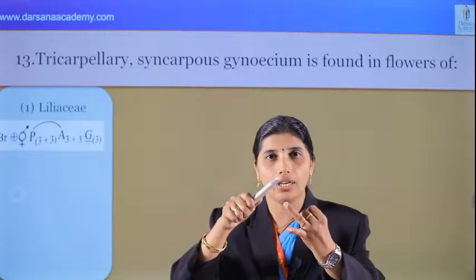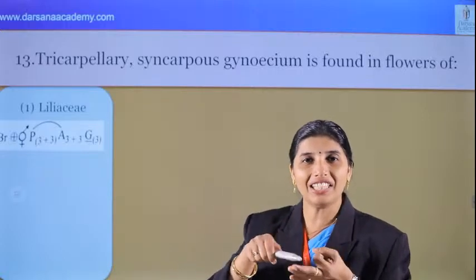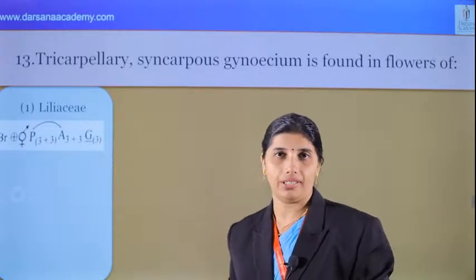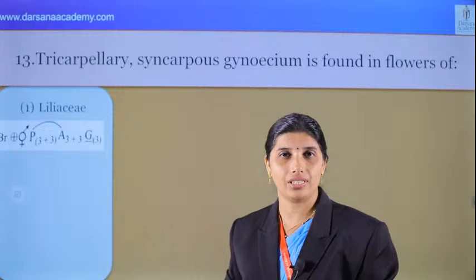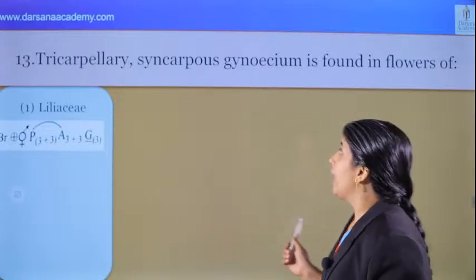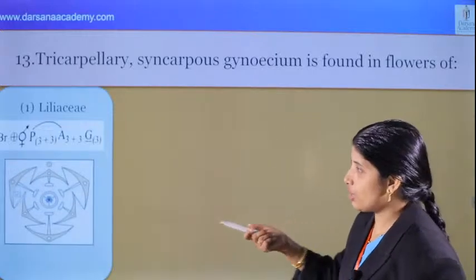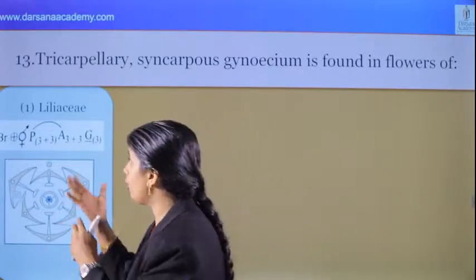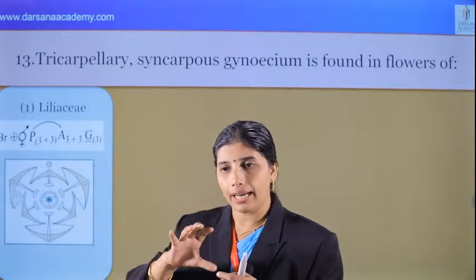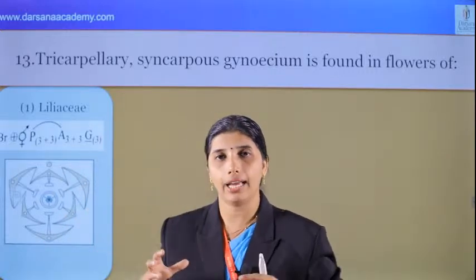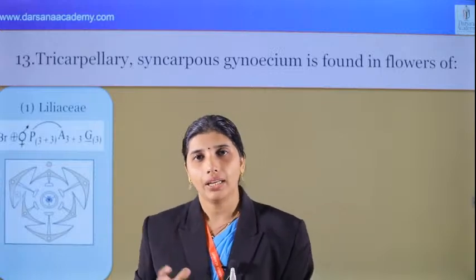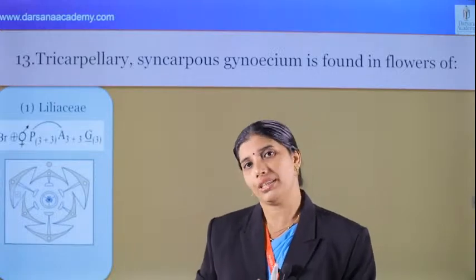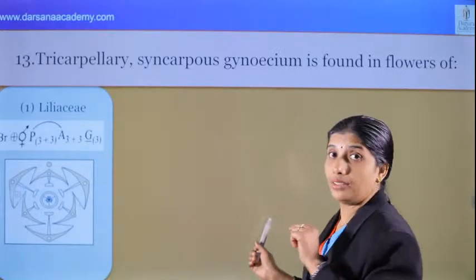Fabaceae 1 carpel, Solanaceae 2 carpels, and Liliaceae 3 carpels. Very easy to study: monocarpellary, bicarpellary, tricarpellary. Then we can easily connect all these numbers of carpels. That's the answer actually, right? This is the floral diagram. Floral diagram is also very important. For the study of this family, we can write down the floral formula and floral diagram, and you can write all the characters into that. Then you can study easily. Otherwise, you will find it more difficult. Just use it, you can see the benefit.